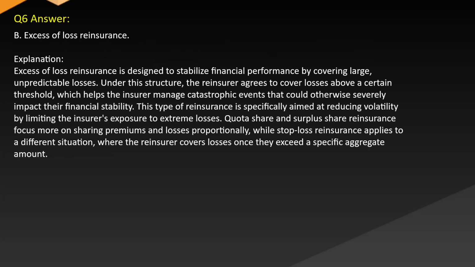Answer. B. Excessive loss reinsurance. Explanation. Excessive loss reinsurance is designed to stabilize financial performance by covering large, unpredictable losses. Under this structure, the reinsurer agrees to cover losses above a certain threshold, which helps the insurer manage catastrophic events that could otherwise severely impact their financial stability. This type of reinsurance is specifically aimed at reducing volatility by limiting the insurer's exposure to extreme losses.